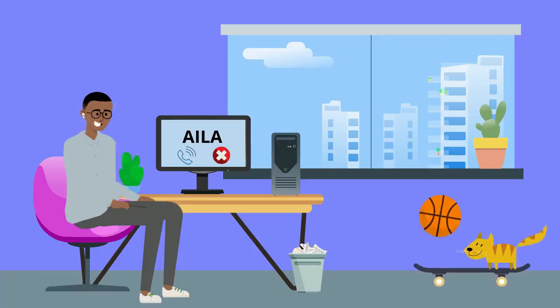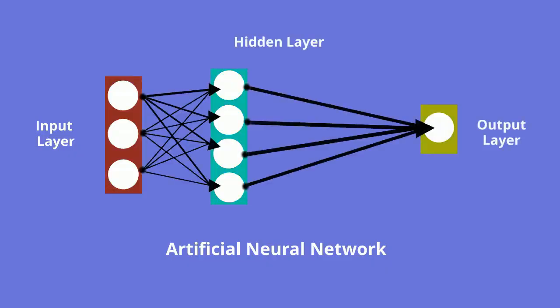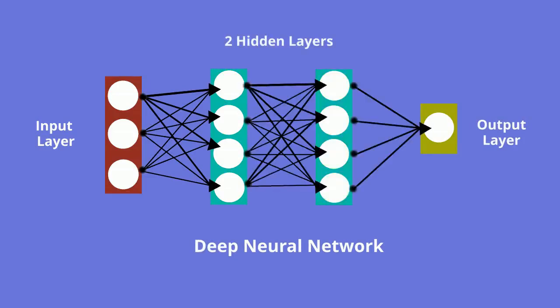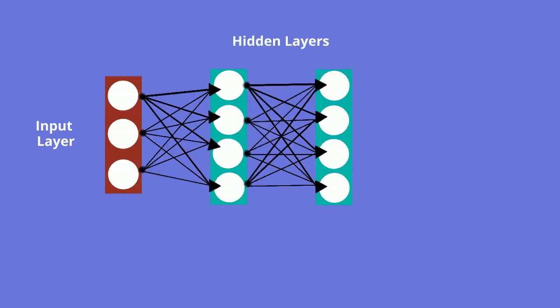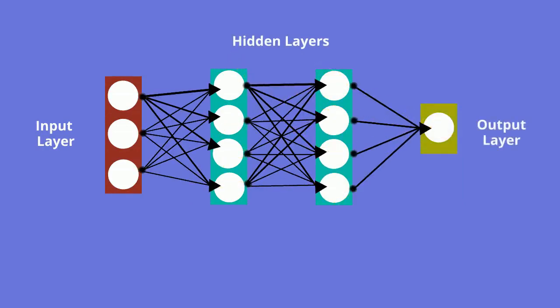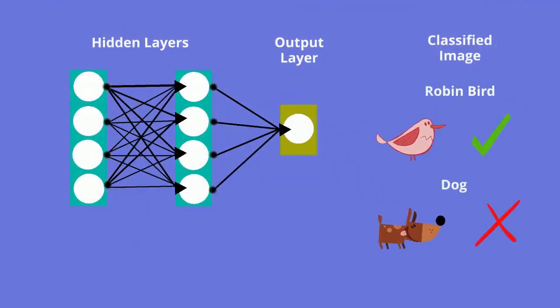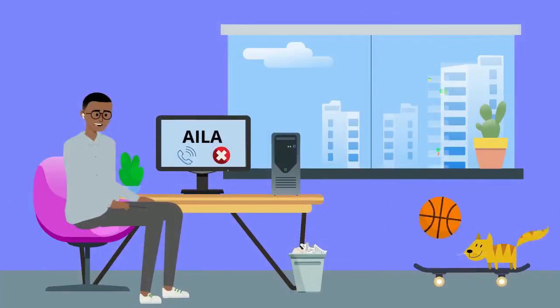How many hidden layers should the artificial neural network have? Artificial neural networks can have one layer, but for it to be a deep neural network, it should have at least 2 layers. Information continues to be transferred to other hidden layers in the network. Eventually, the information reaches the output layer, and the image is classified based on the learning that took place in the neural network. That's fascinating, Ayla.